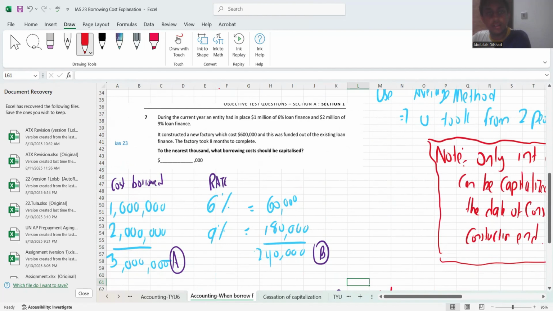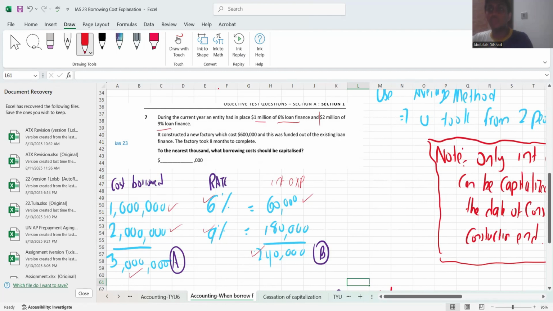During the current year, an entity had in place 1 million of 6% loan, right? So they have taken 1 million at 6% rate. So your interest expense is 60,000, right? And after that they took 2 million at 9%. So 2 million at 9% is equivalent to 180,000. So your total interest expense is 240,000, right? And your total amount borrowed is 3 million.